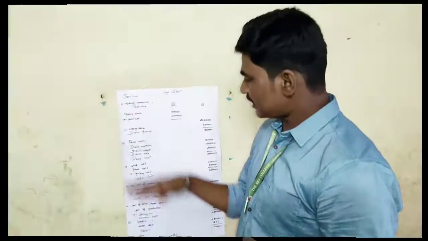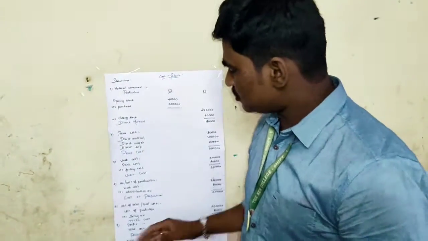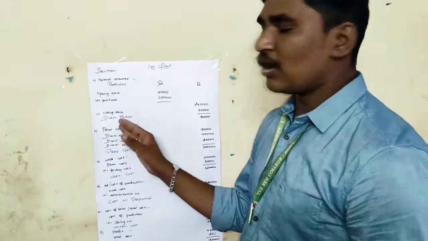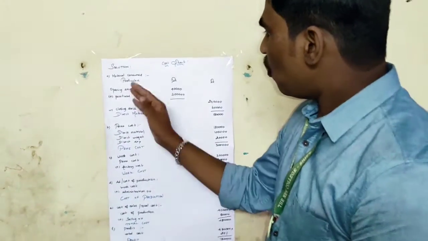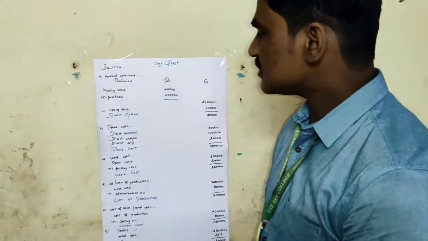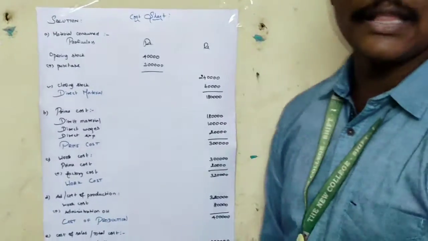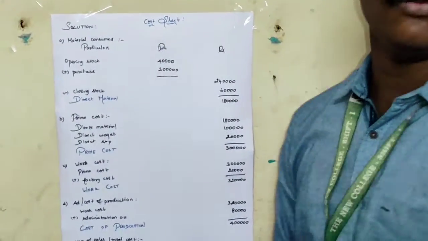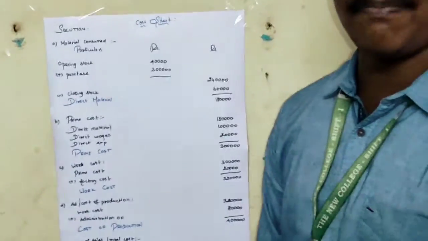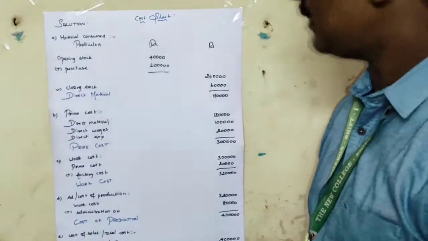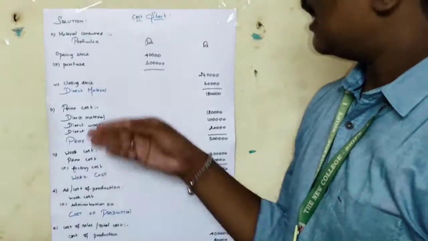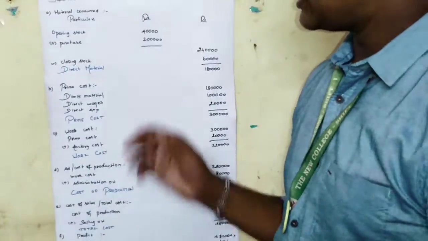I have defined it in various steps, A to G. First we are going to find direct material. Opening stock plus purchase minus closing stock gives direct material of 1,80,000. Section B is about finding the prime cost, as I said in the introductory part: direct material, direct wages, direct expenses.